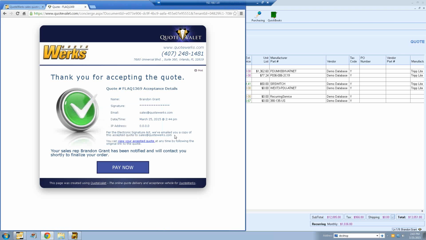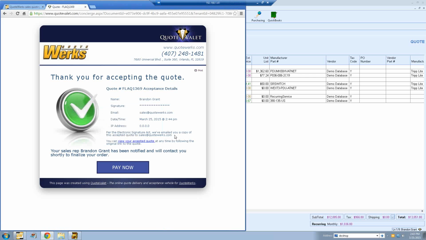You're going to get a copy of everything that the customer has accepted. So you're actually going to get a copy of the PDF that you attach and also screenshots of the QuoteValet document. The customer also gets a copy of that. So you'll both get a copy of everything that essentially was agreed to. You can also pull that down from QuoteValet, which I'll show you here in a minute. If you, for some reason, didn't get the email and you need a copy of it, I'll show you how you can get it back.